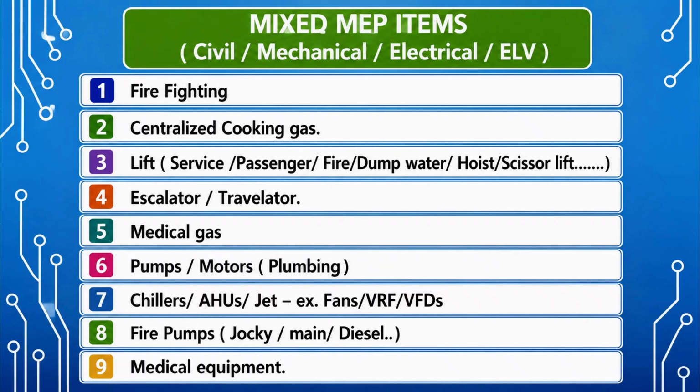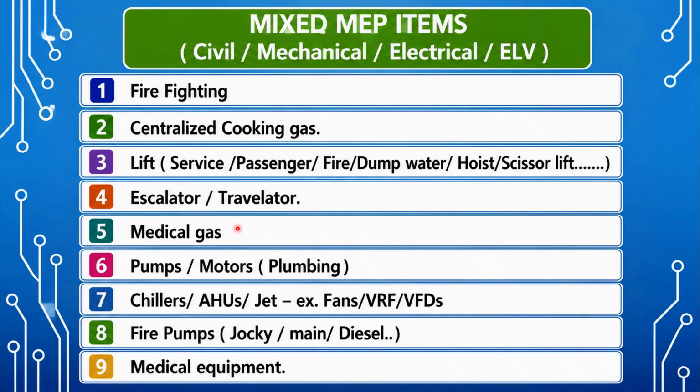In centralized cooking gas, it's actually mechanical work. Then there's electrical power supply. All those things are required for the centralized cooking gas power supply system. Lift includes civil work as well as electrical and mechanical work. All three are involved in lift work. It's a service lift, passenger lift, fire lift, dumb waiter used in hospitals, hoist, scissor lift, etc. There's escalator and travelator. Again, it's a machine involved, power supply involved, civil work also involved.